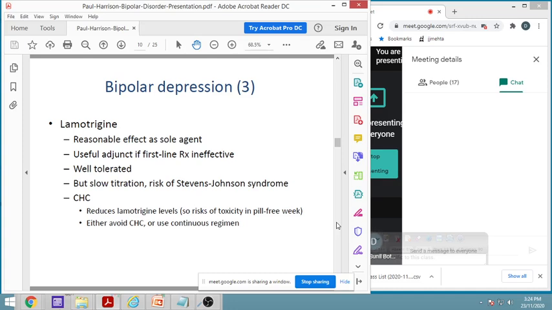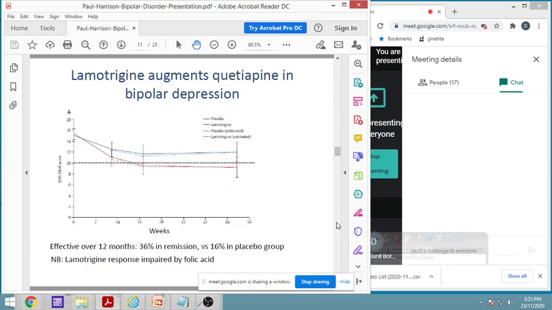It has got risk of Steven Johnson syndrome, and in various conditions it causes reduction in the lamotrigine level. So there is risk of toxicity even in the pill-free week. So some pill-free weeks are there. In that it is there. So these are various treatments.